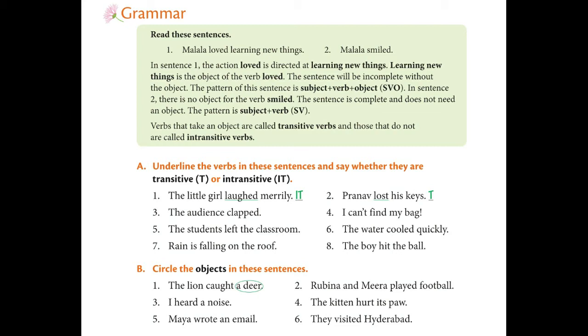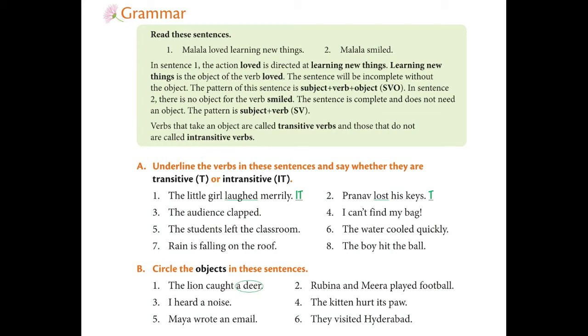Laughed. There is no need of any object. Then second one, Pranav lost his keys. Lost is the verb. His keys is the object. And the object is needed, so it is called a transitive verb. Like that you have to complete the remaining 6 sentences. Will you do that? Very simple, yeah.